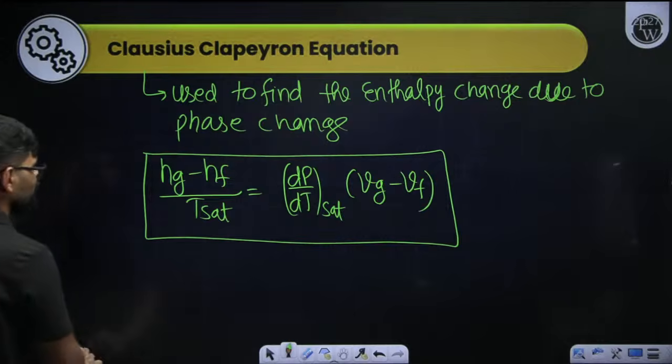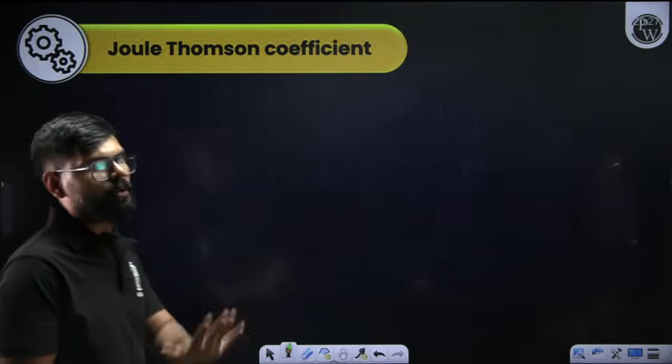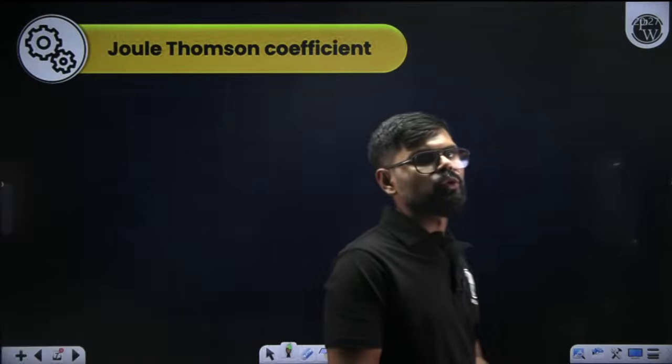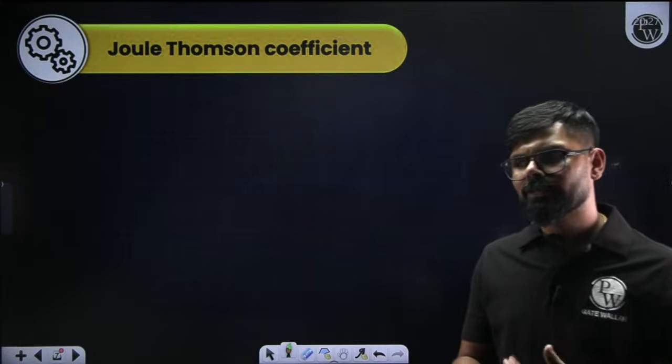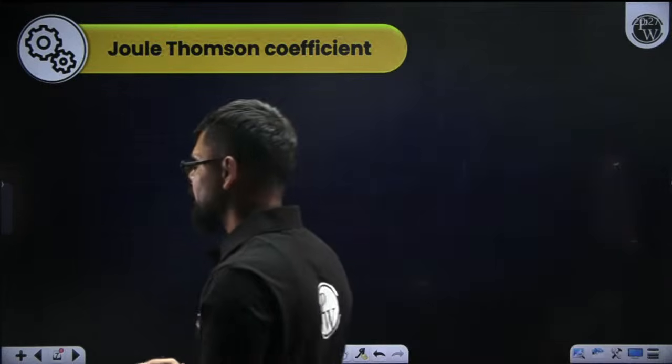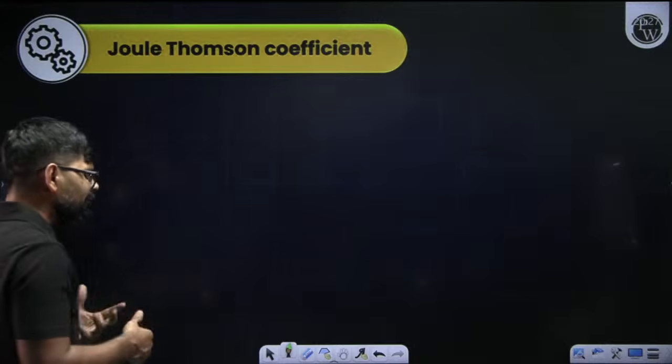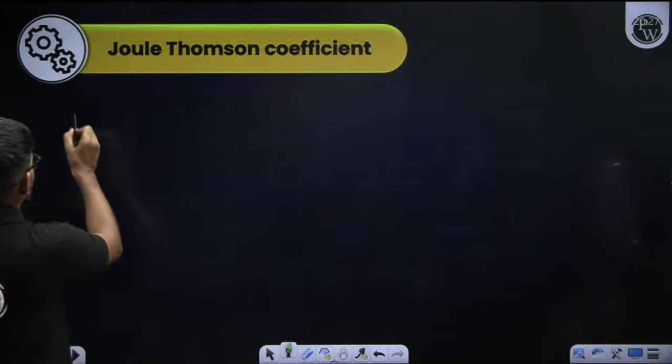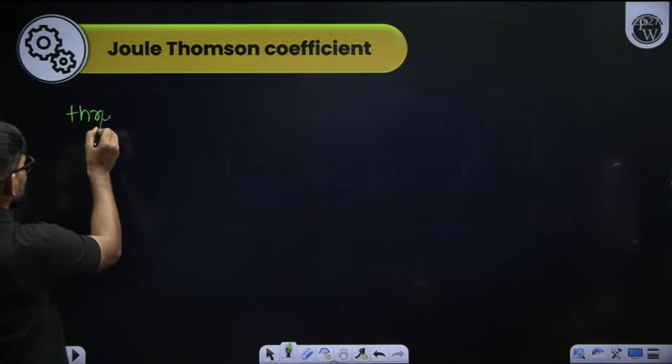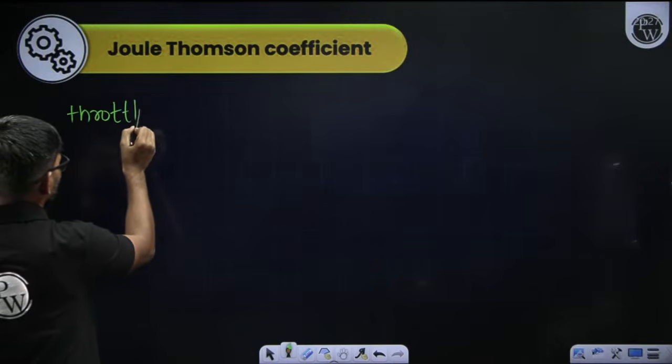Even if you want, you can find out the Joule-Thomson coefficient. The last one is the Joule-Thomson coefficient. You can go through with it. Actually, what is throttling basically? Please try to understand, it is for the throttling process.